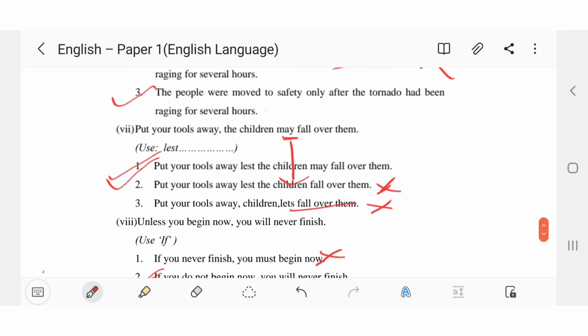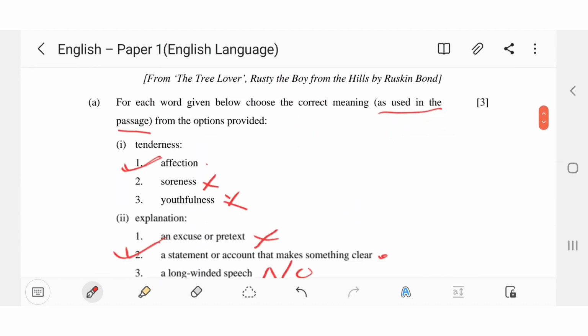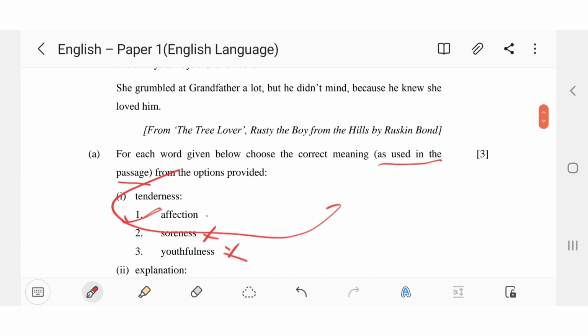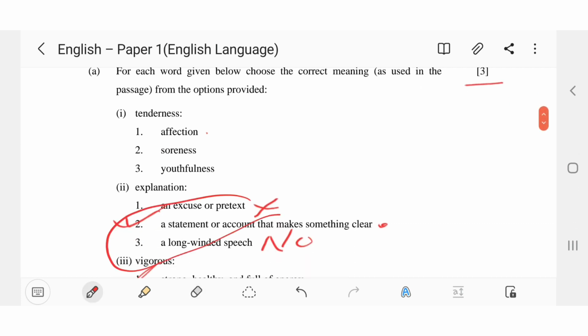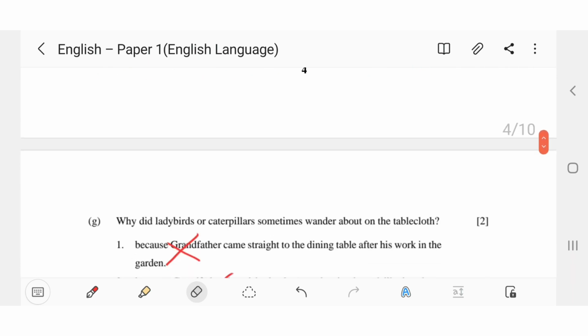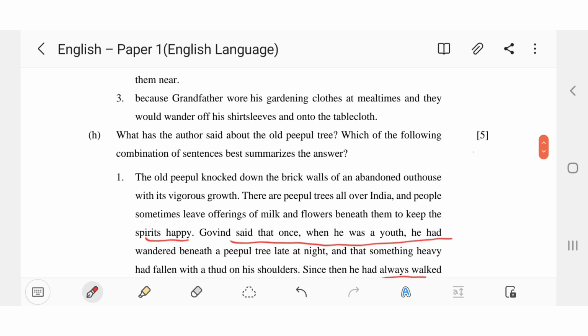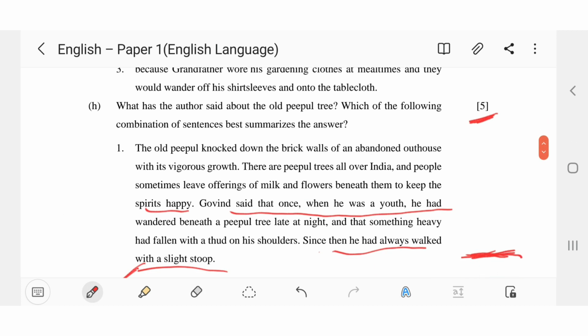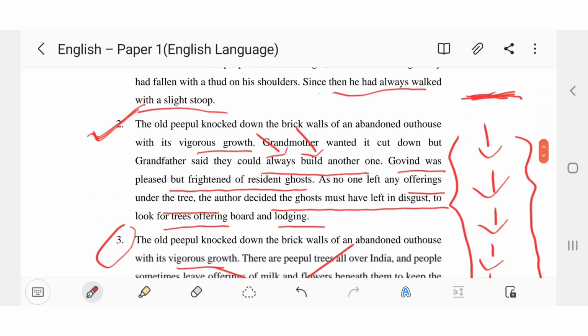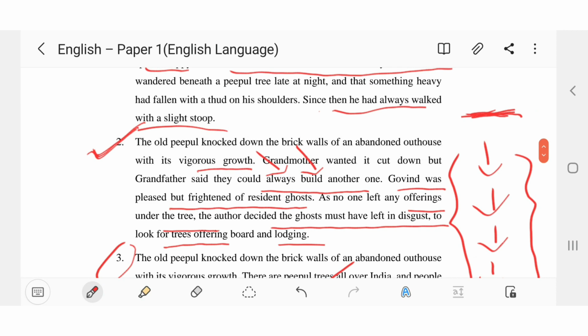Now, let us discuss the question paper pattern. First, there will be a passage of 20 marks, and in that passage, the first question will be 3 marks for meaning. Then there will be 6 questions of 2 marks each. So 6 twos are 12, plus 3 for meanings makes 15. Then 5 marks, the important question, which will be the summary type question. In it, you have to keenly observe the sequence, one by one. Then a conclusion. And only that option will be correct.